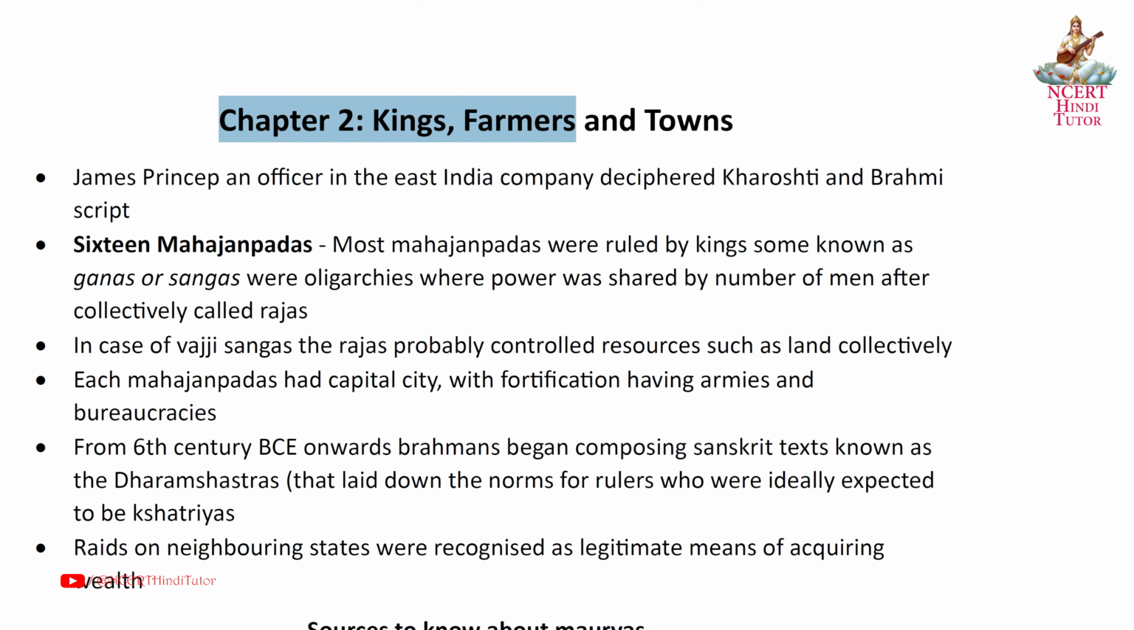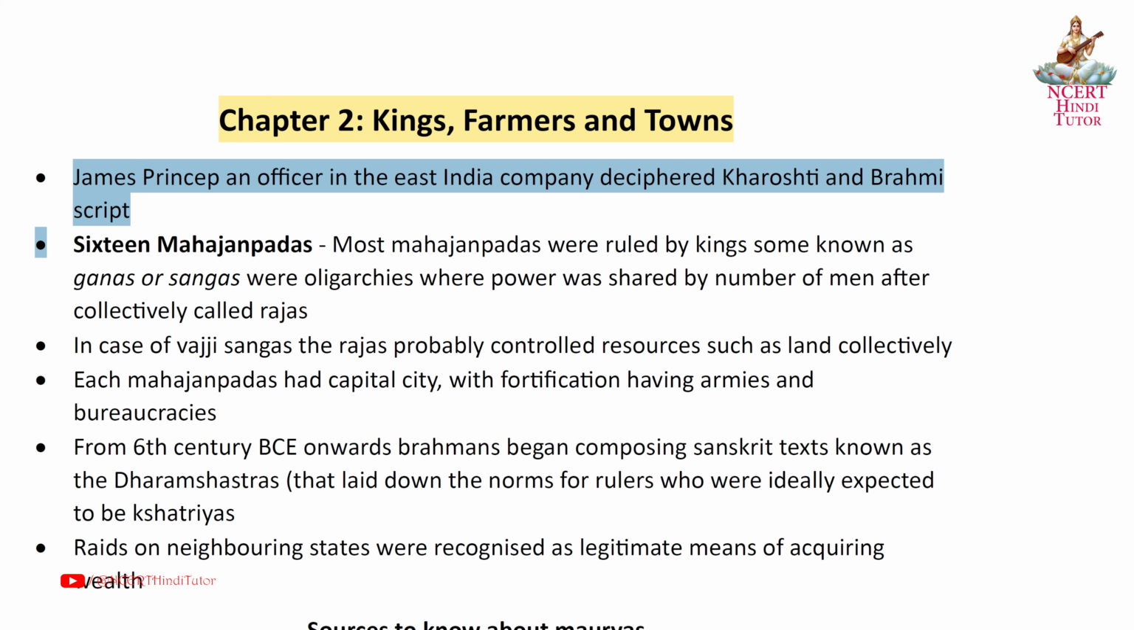Chapter 2: Kings, Farmers and Towns revision. Class 12, Subject History, Book Themes in Indian History Part 1. James Prinsep, an officer in the East India Company, deciphered Kharoshti and Brahmi script.